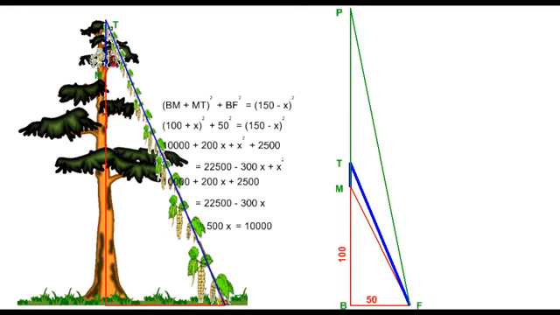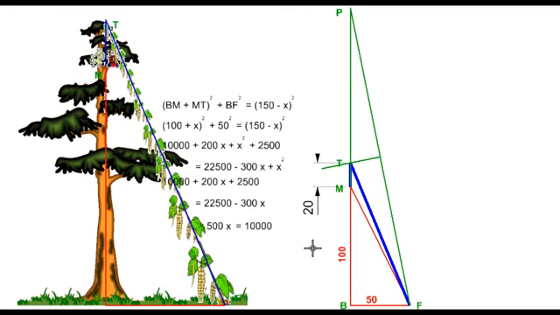And in an isosceles triangle, if we draw the perpendicular bisector of the base, it necessarily passes through the vertex, and that is the one we are looking for, the point T. So the solution of this problem is, from M, just construct the path length 150, join the end of that line to the fruit point, and the perpendicular bisector of that line will pass through the top of the tree. So then we can find the distance MT as required. Just for completeness, let us measure and confirm that it is indeed 20 units.